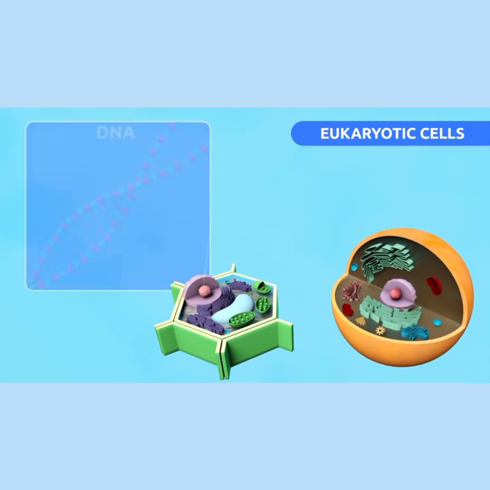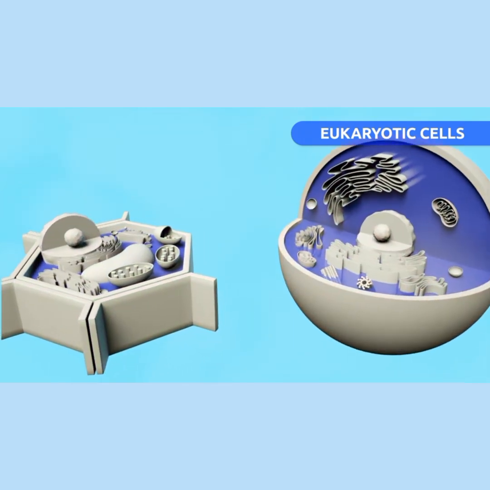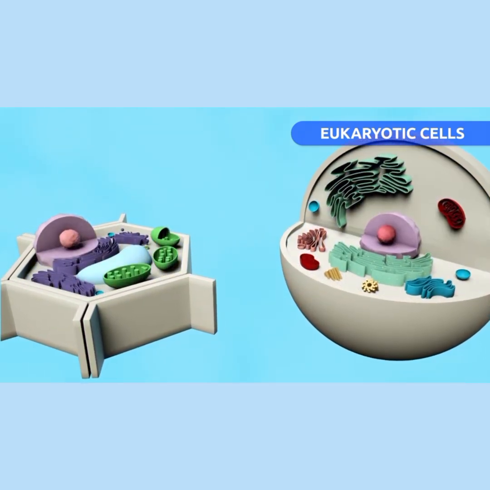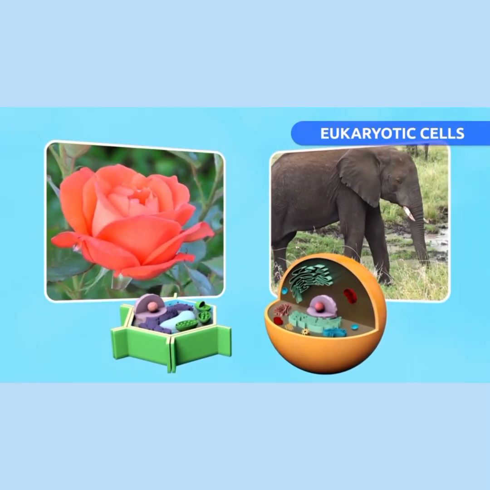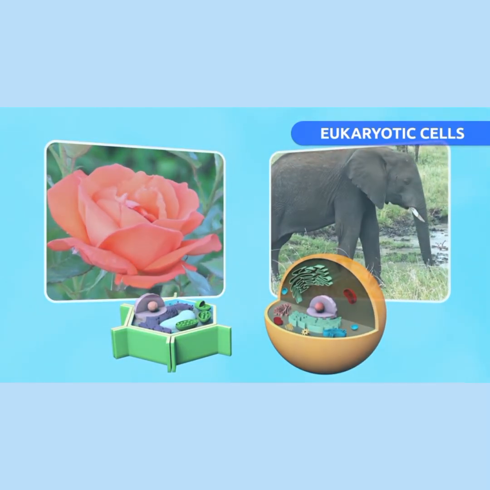DNA is found inside the nucleus of eukaryotic cells, which contains the genetic material. Eukaryotic cells can be plant cells or animal cells.